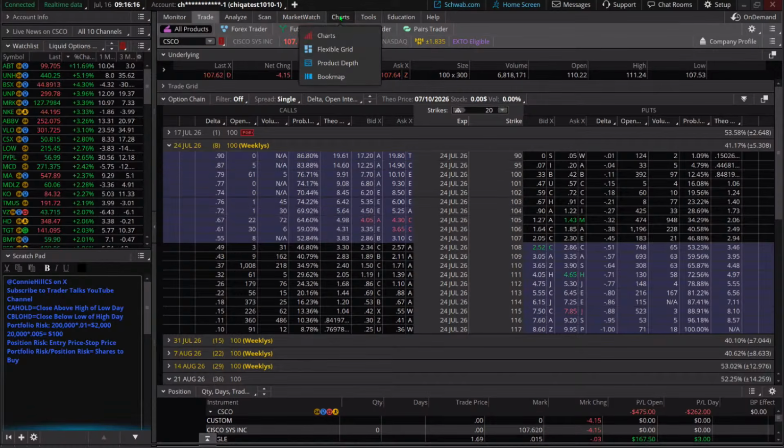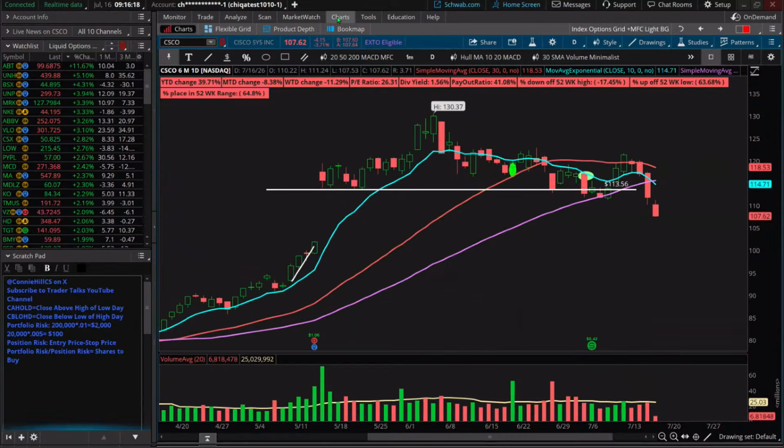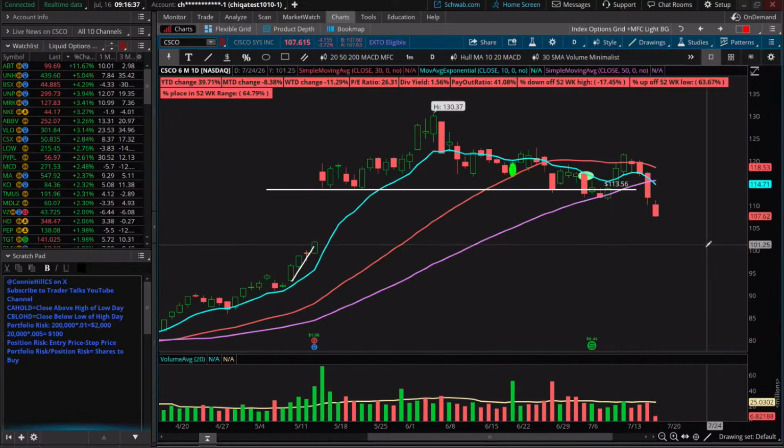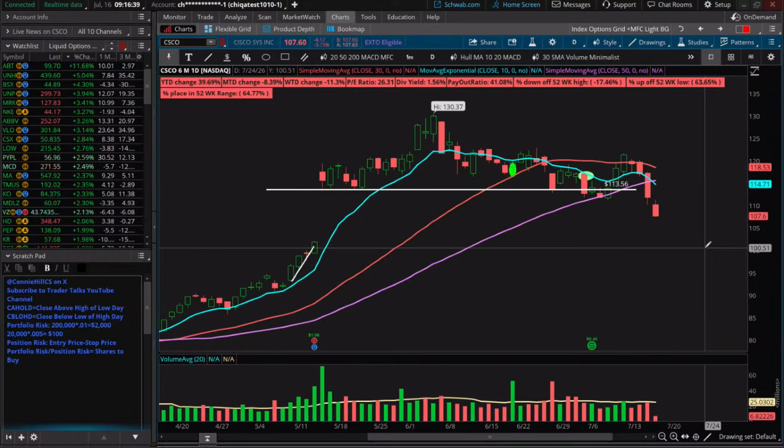Now, I want you to look at what the chart is doing right now, because that could make a difference in what we decide. You might be looking at this and going, man, Connie, it looks like yesterday this bearish candle closed lower than our support level. It did. And it continued on today. It has a nice gap down. So some of you might be thinking, do we need to get out of this trade? I thought it this morning, that was a definite thought.